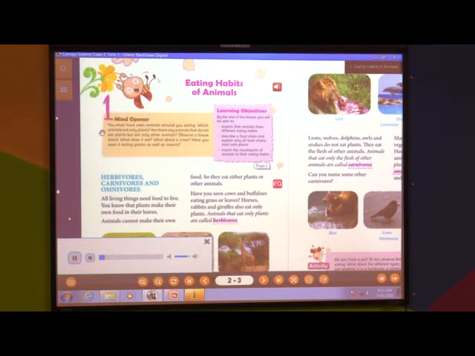Mind opener. You must have seen animals around you eating. Which animals eat only plants? Are there any animals that do not eat plants but eat only other animals? Observe a house lizard. What does it eat? What about a crow? Have you seen it eating grains as well as insects?